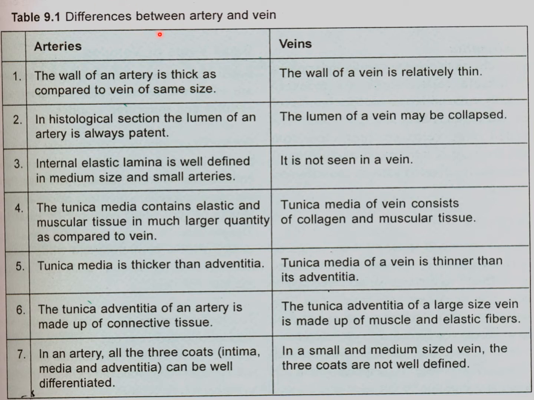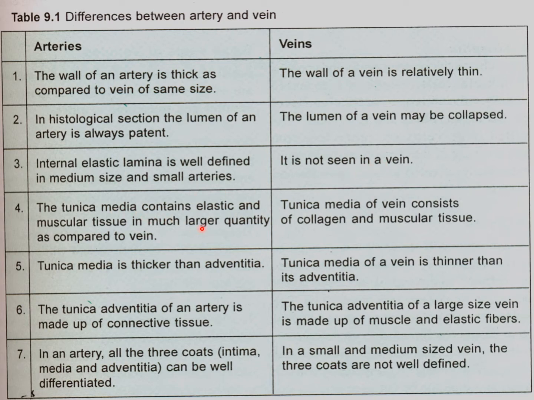So what is the difference between an artery and a vein? The wall of an artery is thick as compared to a vein of the same size. The wall of a vein is relatively thin. In a histological section, the lumen of an artery is always patent. The lumen of a vein may be collapsed. The internal elastic lamina is well defined in medium and small size arteries. It is not seen in veins.